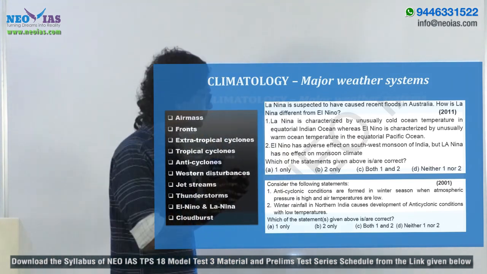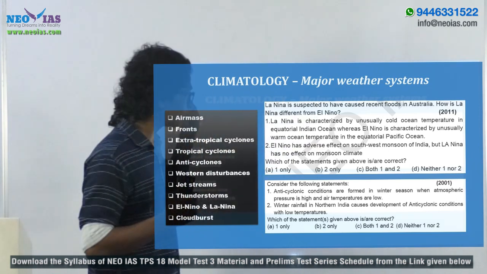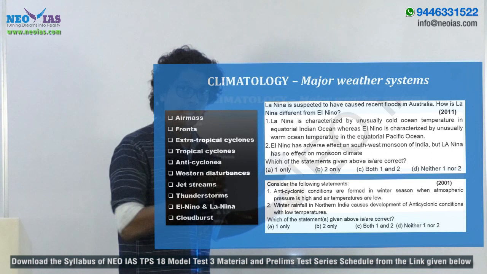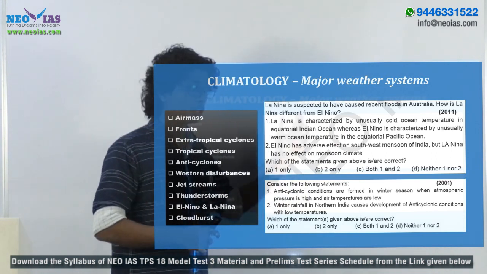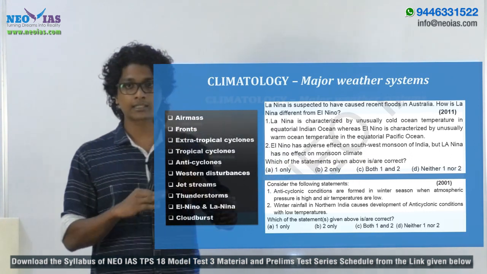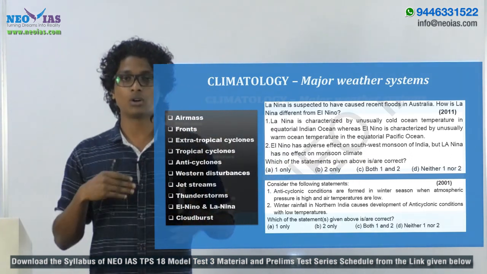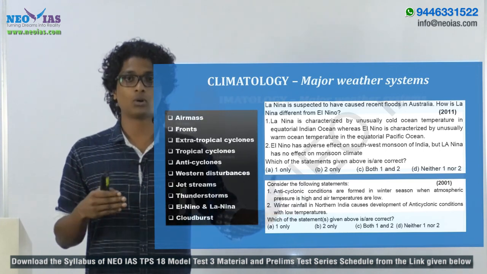If you see the statements, it's about the characteristic features of La Nina and El Nino and their effect on other weather events, right? So you can expect questions based on La Nina and El Nino, their characteristics as well as their effects on, say, the Indian monsoon or general effects on tropical cyclones or other weather events.